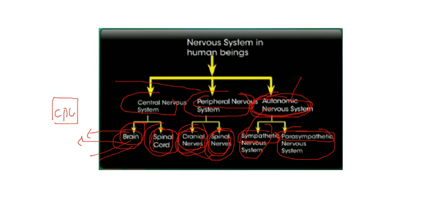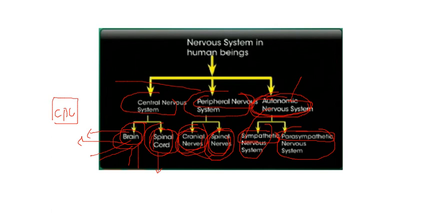First we will try to understand what brain is, how the brain is protected, and various parts of the brain and the function of each part more precisely. Later on we will talk about the spinal cord, what spinal cord is, how spinal cord is protected, and briefly the function of the spinal cord. And at the end of this video we will summarize the whole working of the nervous system.